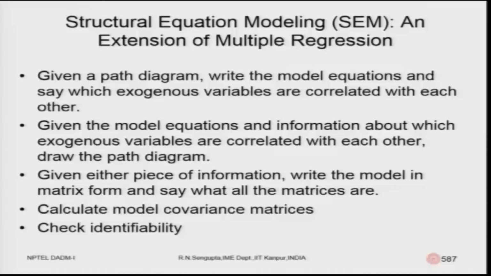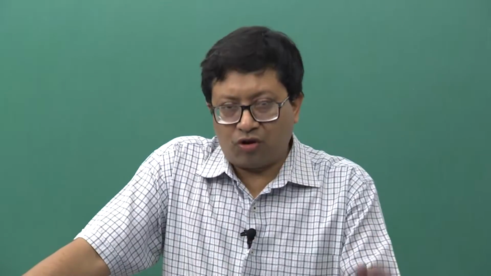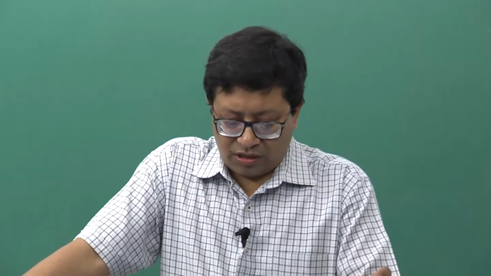So, given a path diagram, write the model equations and say which are the exogenous variables and how they are correlated with each other, and the correlation coefficient can be found using the simple correlation coefficient matrix. Given the model equations and the information about which exogenous variables are correlated with each other, you again draw the path diagram. So, first you define the relationship, draw the path diagram and proceed accordingly.